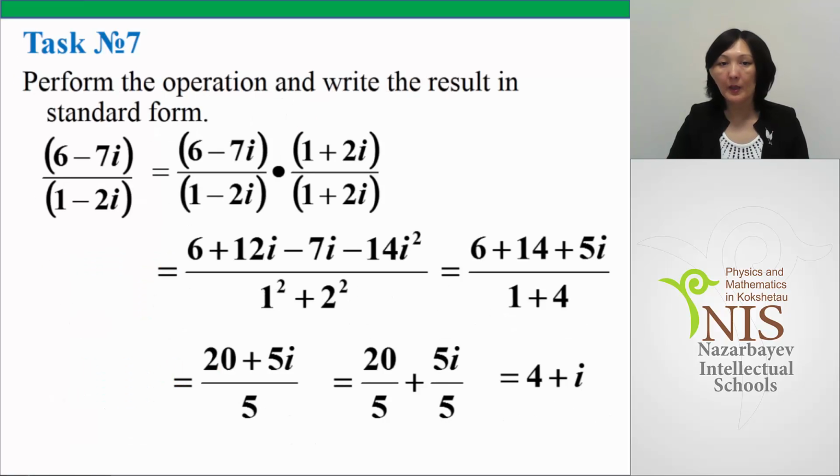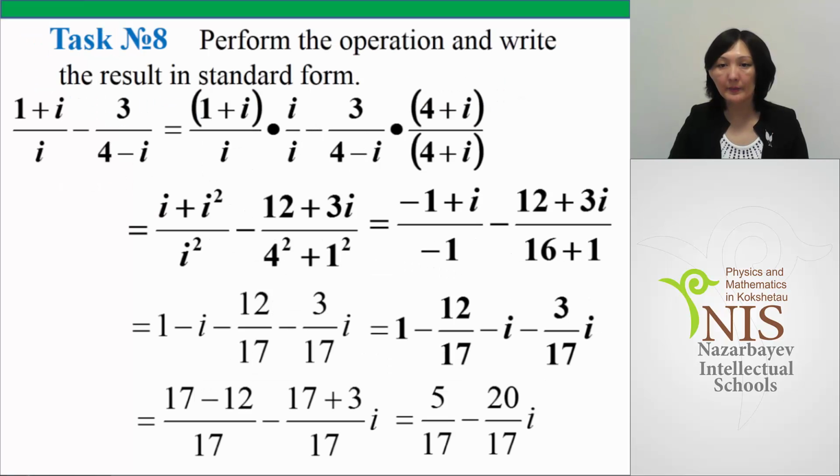Task number 7. Perform the operation and write the result in standard form. Numerator 6 minus 7i, denominator 1 minus 2i. To divide these two complex numbers, we should multiply the numerator and denominator by the conjugate of the denominator. So it is 1 plus 2i. We simplify and get in the numerator 20 plus 5i, in the denominator 5. We rewrite it separately, so the final result is 4 plus i.